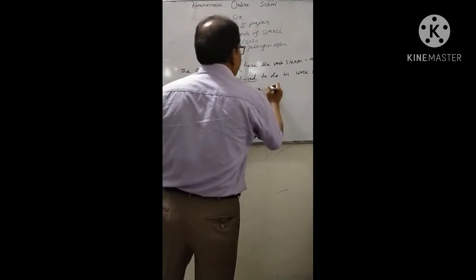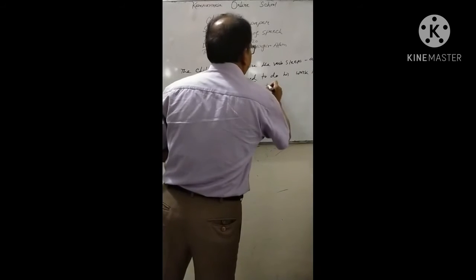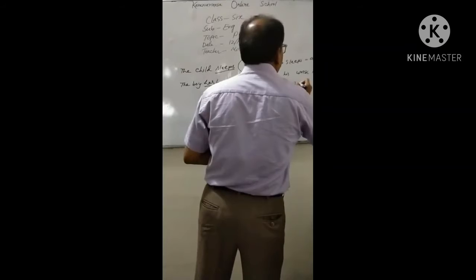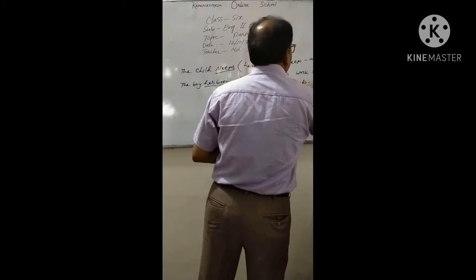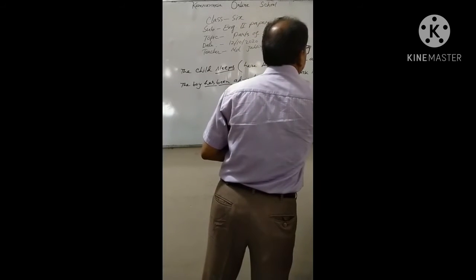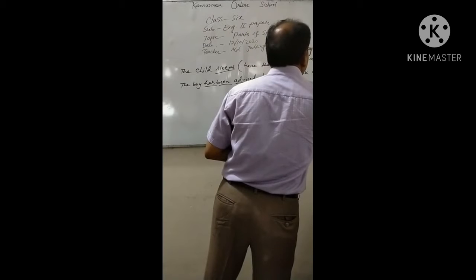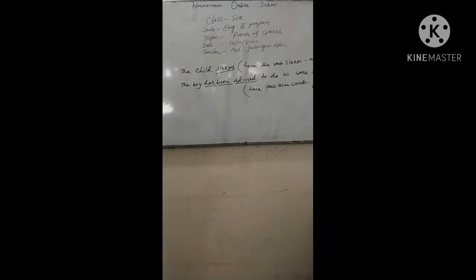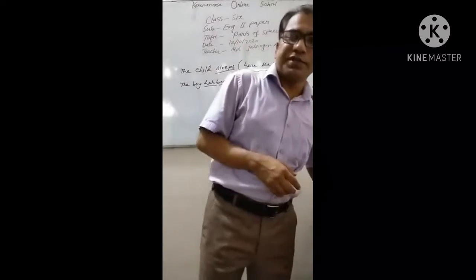Here the verb is three words: has been advised. So verb may consist of both one word and more than one word. Okay. So now we will go to the classification of verbs.